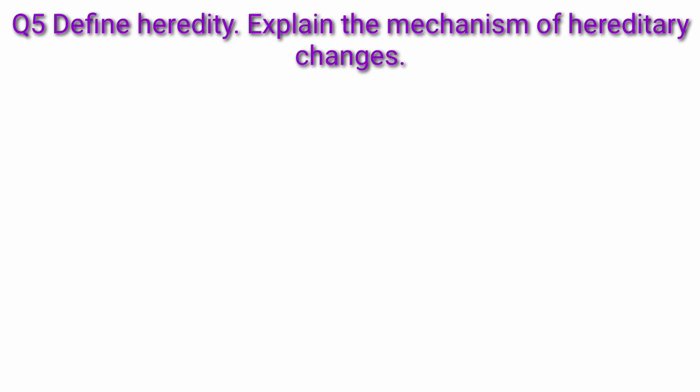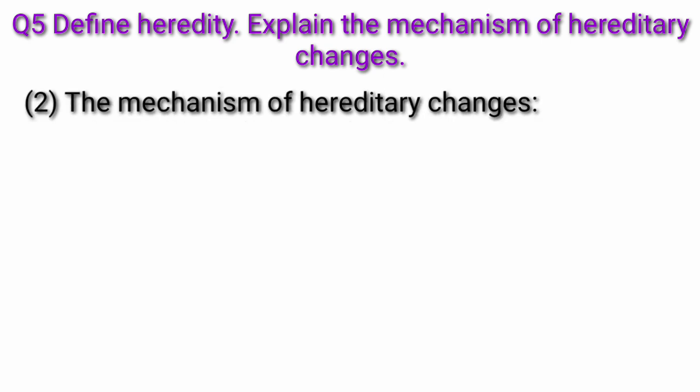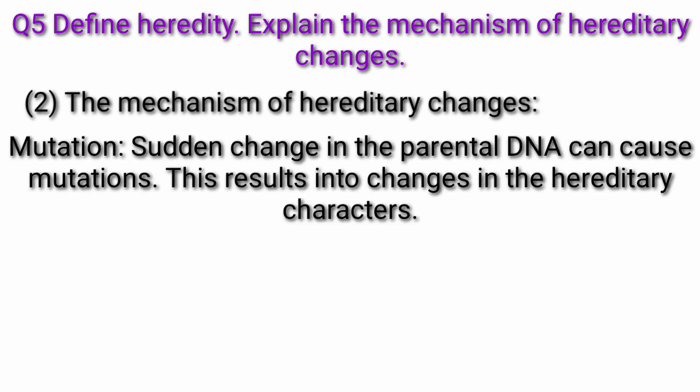Question 5. Define heredity. Explain the mechanisms of hereditary changes. Answer. Heredity. Heredity is the process by which the biological characters from the parental generation are transmitted to the next generation through genes. The mechanism of hereditary changes.